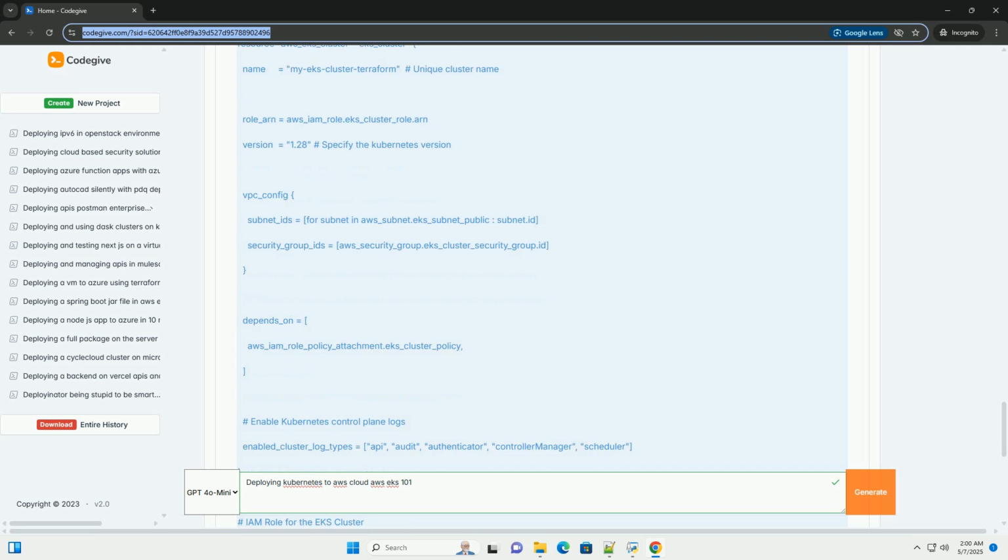2. Prerequisites. Before you begin, make sure you have the following installed and configured. AWS account: an active AWS account with appropriate permissions to create and manage resources. AWS CLI: the AWS command line interface. Install and configure it with your AWS credentials. Verify it is installed: aws --version.